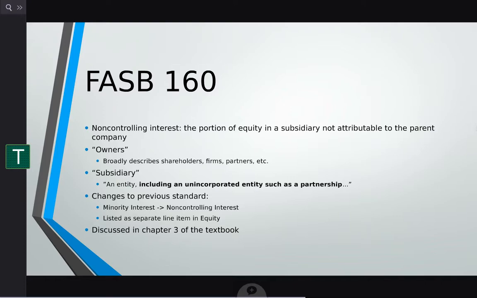of a partnership. This FASB also changes previous standards by renaming minority interest to non-controlling interest to give it a broader scope, and it requires that non-controlling interest is listed as a separate line item under the equity section of the consolidated balance sheet. This FASB and topic specifically are introduced in Chapter 3 of our textbook.